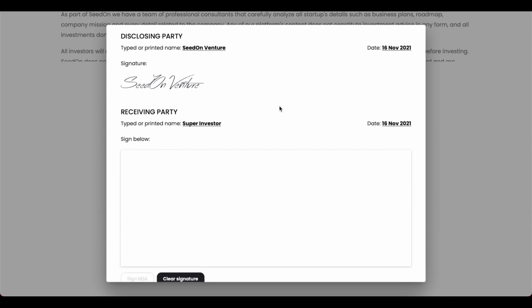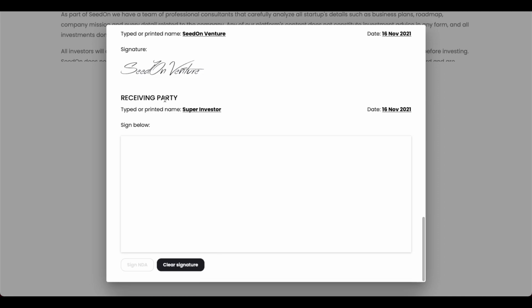Okay, so here in the end we have the signature of the parties. We have the disclosing party, which is SeedOn venture. We have the date, we have the signature for our company, and then each investor is going to be signing the NDA on their part. So we have the receiving party. Here is the name of the investor, here's the date, and then we have to submit a signature.